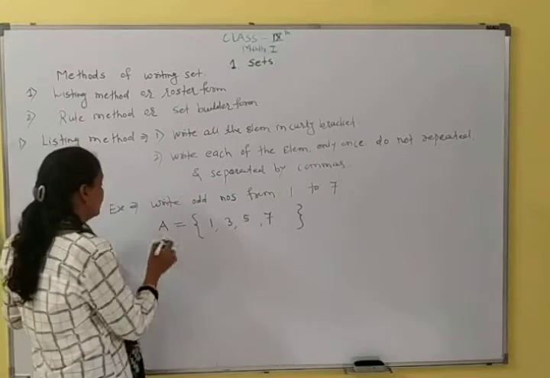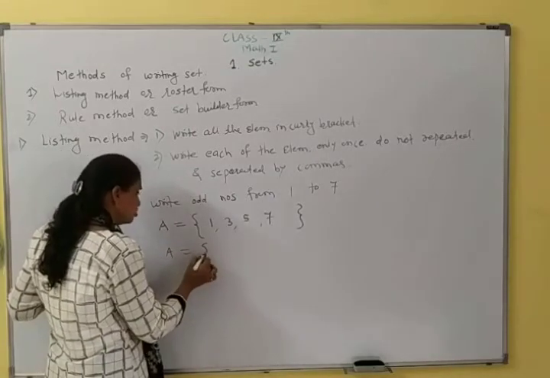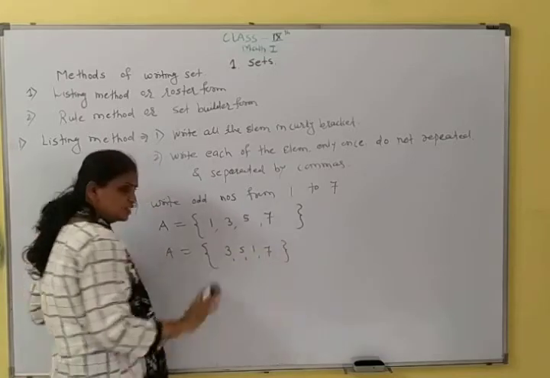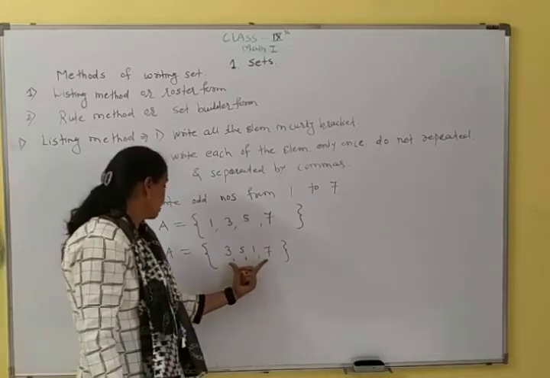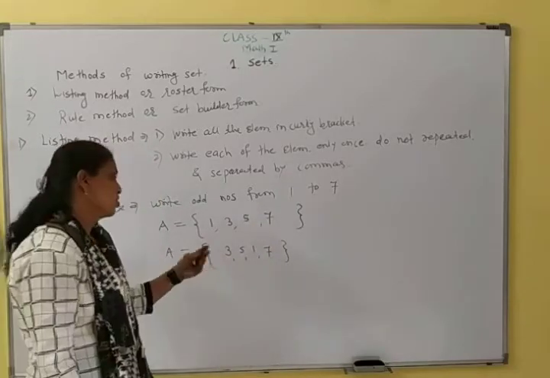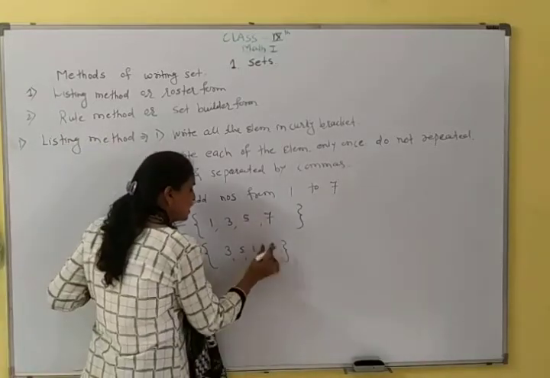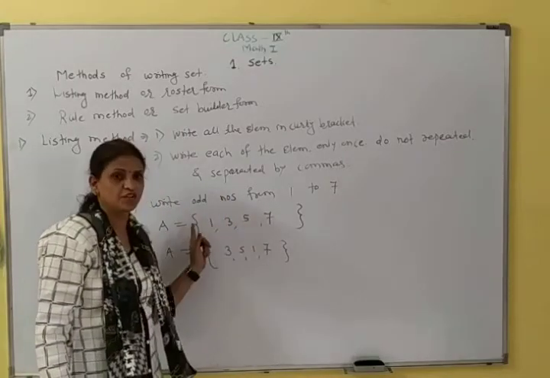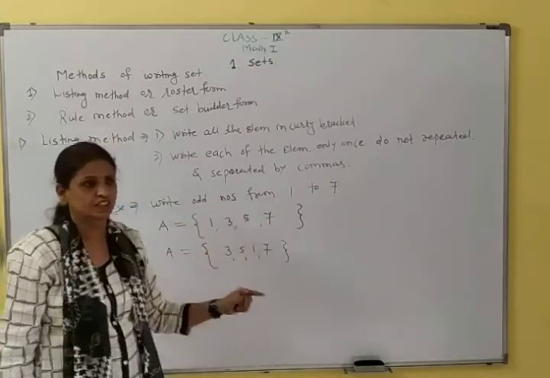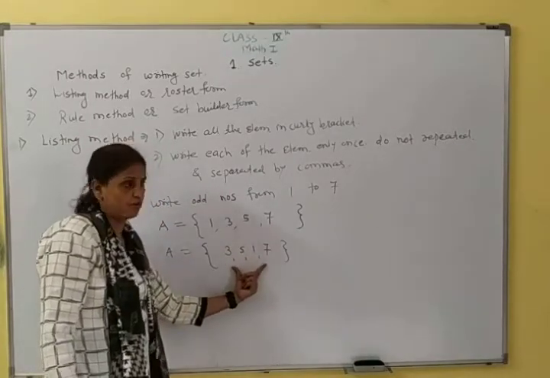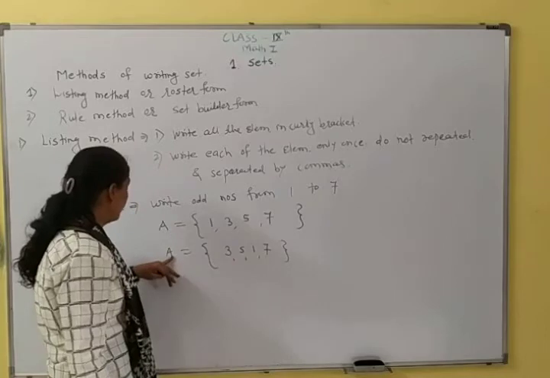And you can write also 3, 5, 1, 7. Order is not necessary. Here there is no need to write in order, ascending or descending. You can write randomly: 3, 5, 1, 7, or 7, 5, 3, 1, or 1, 3, 5, 7, or 5, 1, 3, 7. Okay, you can write randomly. It is not necessary to take order. So this is capital letters.